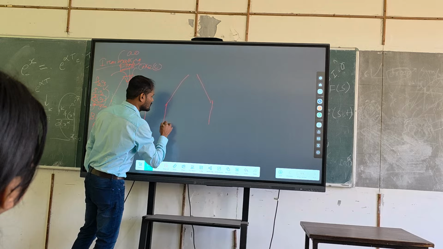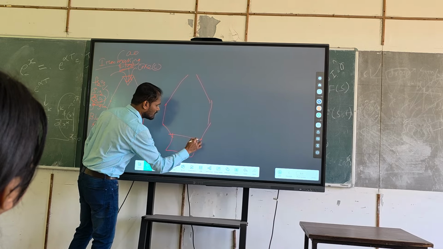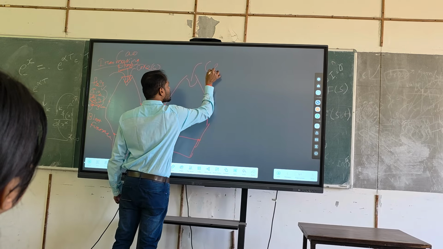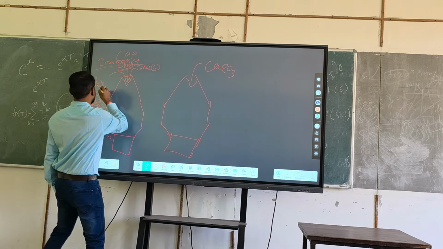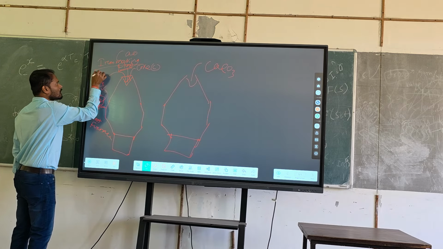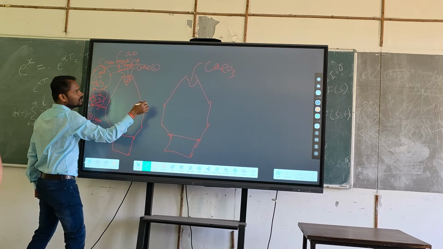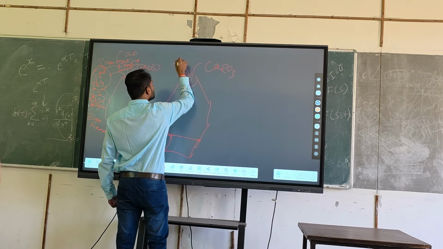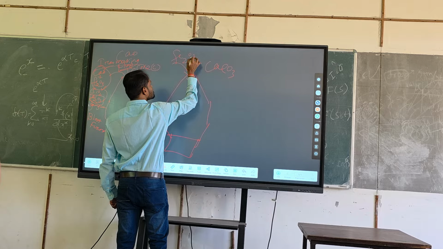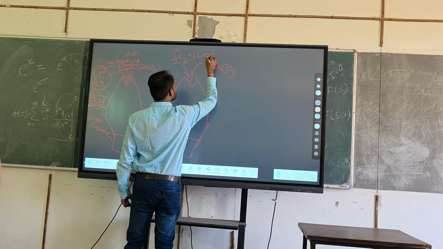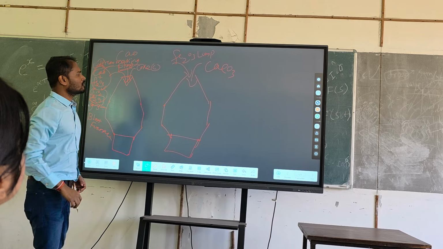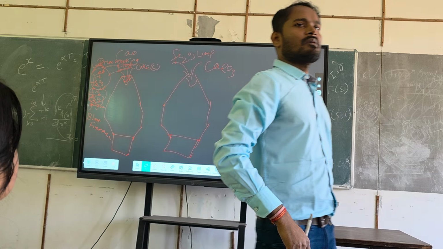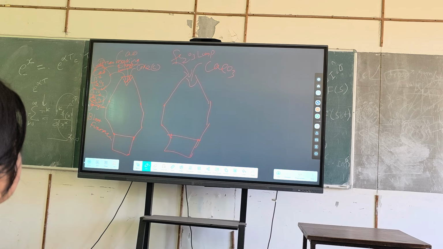Now similarly, let me give one problem. Suppose this is the blast furnace. Here I am feeding CaCO3, and here I am feeding Fe2O3 having CaO. I am feeding CaCO3 and I am feeding Fe2O3 lumps. And this is also a lump. Lump is a big size part. So what is the difference here now? What is the difference?